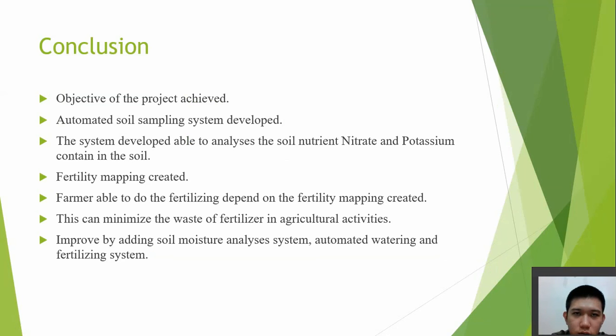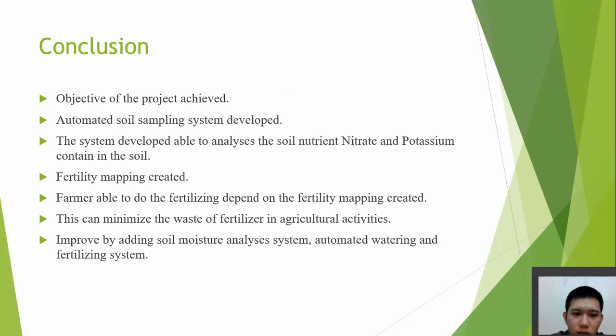For the conclusion of the project, we can say that all objectives of this project have been achieved. The automated soil sampling system has been developed by using the ATV, and the system developed is able to analyze the soil nutrient nitrate and potassium content in the soil by using the ISE sensor. The fertility mapping has also been created by combining the GPS device and the QGIS software. Farmers are able to do the fertilizing depending on the fertility mapping that has been created by the system, and this can minimize the waste of the fertilizer in agricultural activity.